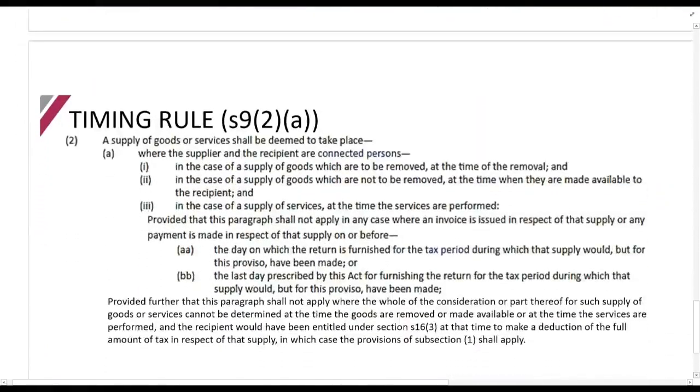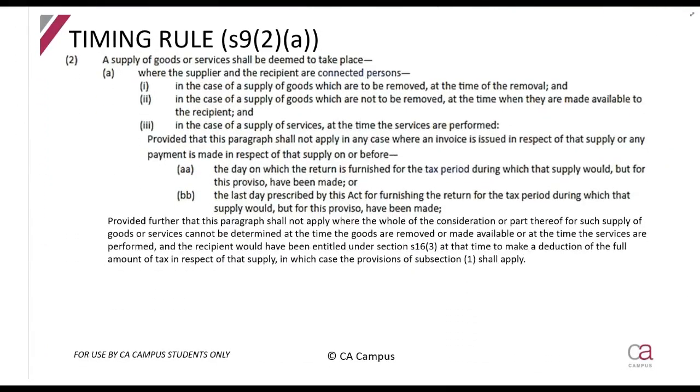Right, so that's the timing, the value. The timing rule says it shall be deemed to take place if they're connected persons, if it is goods that are removed at the time of the removal, if it's goods which are not to be removed at the time when they are made available, and if it's services at the time the services are performed. Right. So guys, basically, that's the most important. You can read through the rest of the timing rule over here.